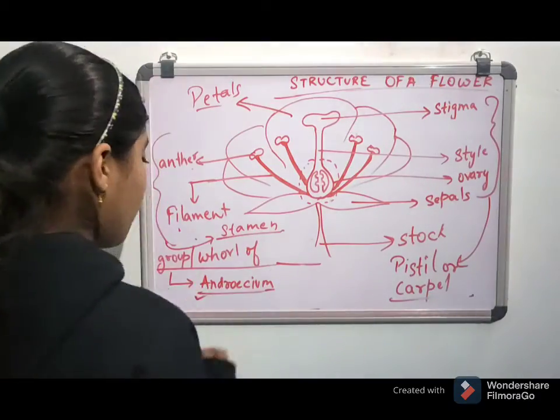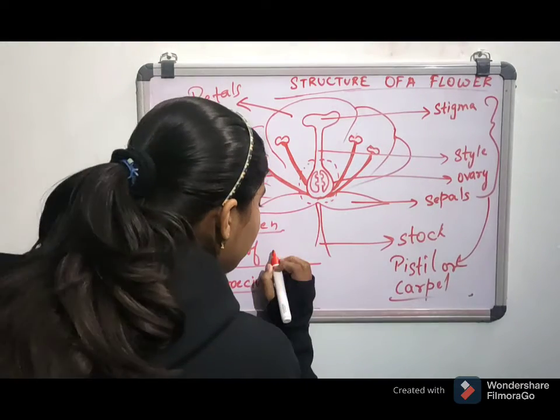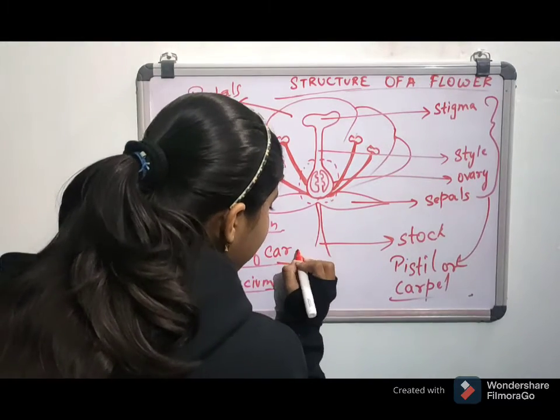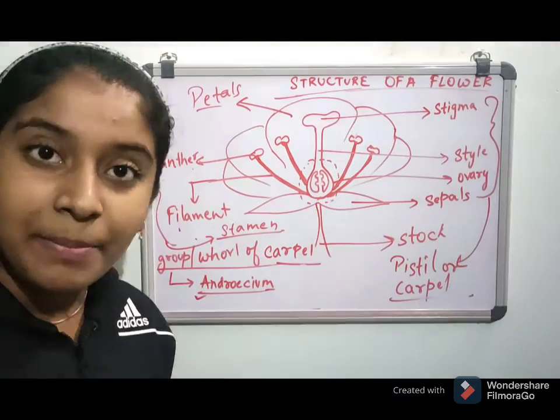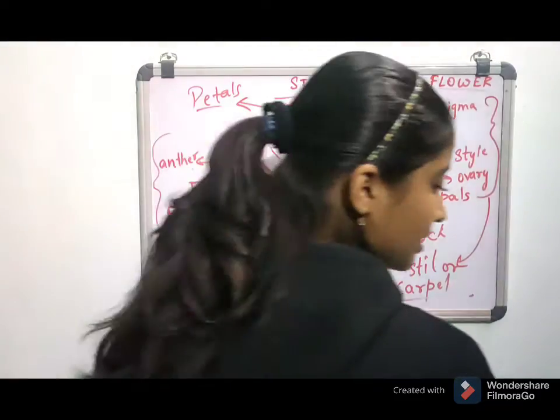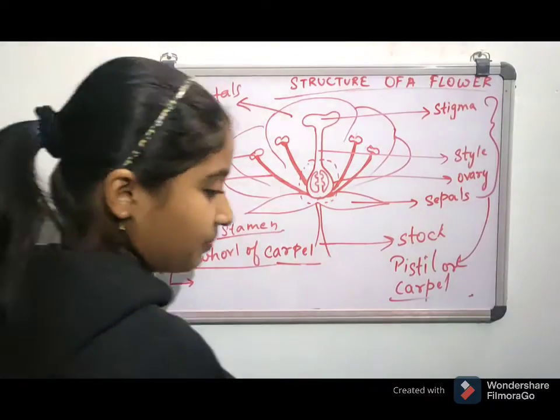With the whorl of the next. What is it? Carpel. Yeah, you have guessed right. It's the whorl of carpel. Okay, it is known as? The whorl of carpel is known as gynoecium.